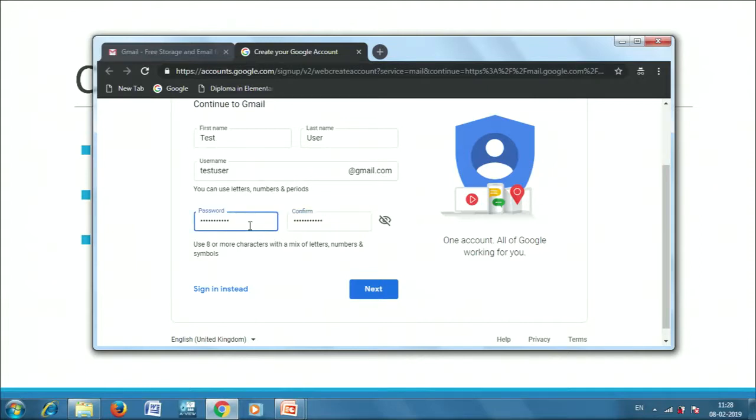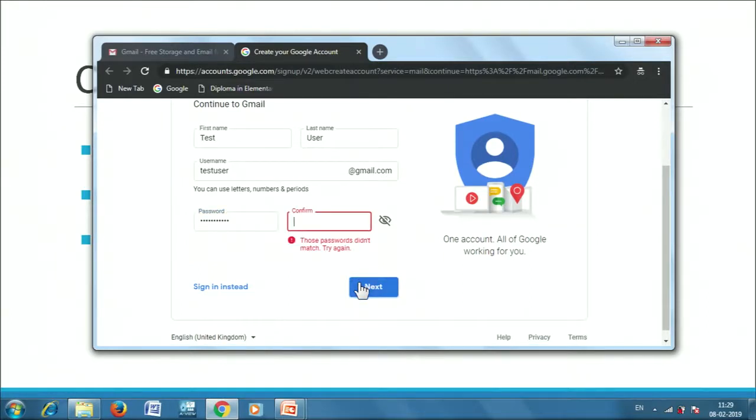Any password field on any website would not let you see the characters, because if somebody is standing next to you, they can see your password. Throughout the internet, if you use any website, nobody will allow you to see the characters that you enter in a password field. So now that we have chosen the first name, last name, username and the password, let's click on next and see what happens.